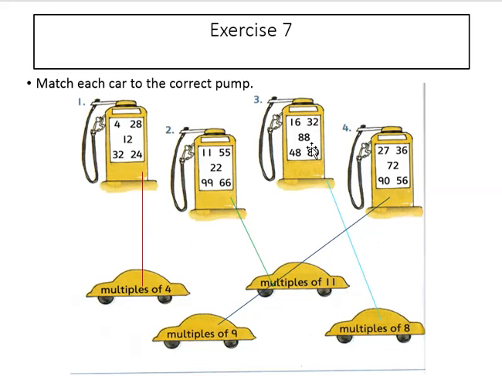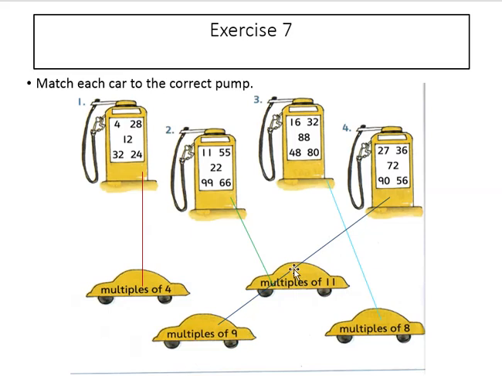16, 32, 88, 48 and 80. 8 twos are 16. 8 fours are 32. 8 ones are 8. 8 elevens are 88. 8 sixes are 48. 8 tens are 80.